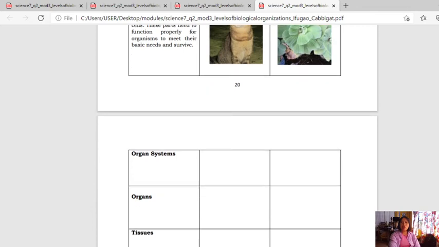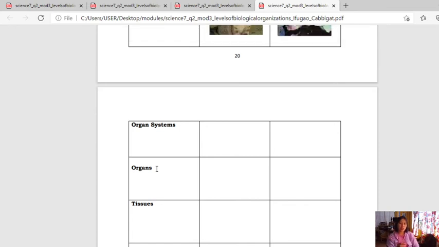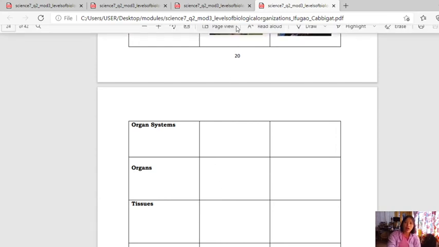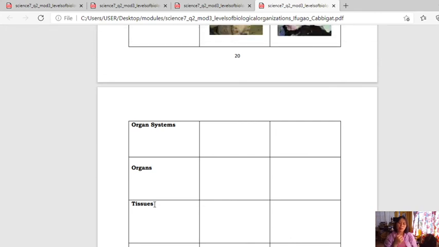Next, these organ systems are composed of organs again, right? Because these are levels of biological organization. Now, organs, what are the organs composing or making up the organ systems? So you're going to draw some organs here or an organ, okay, for an animal and then an organ for the plant. Next, you're going to draw the tissues, smaller than organs. So organs are made up of tissues, right? So what are tissues? You describe. Tissues are blank. And then you draw tissues here, tissues of animals. And then here you draw tissues of plants.